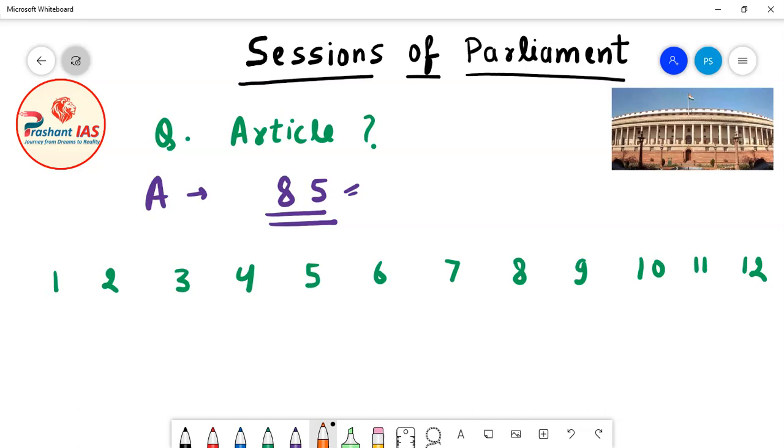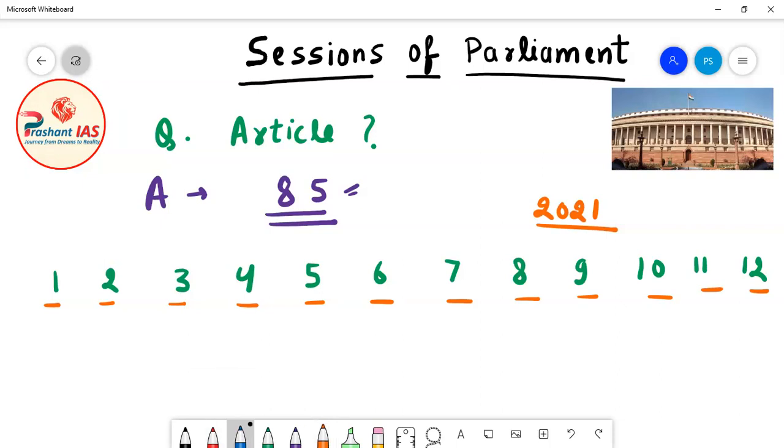This is just the theory part, so all the examples will be hypothetical, all imaginary. Based on one hypothetical example, I will try to explain the meaning of Article 85 of the Indian Constitution. Friends, let's suppose this year is 2021. Now what are these numbers? These are the months of 2021. The first month is January, this is February, March, April, May, June, July, August, September, October, November, December. These are the 12 months of year 2021.